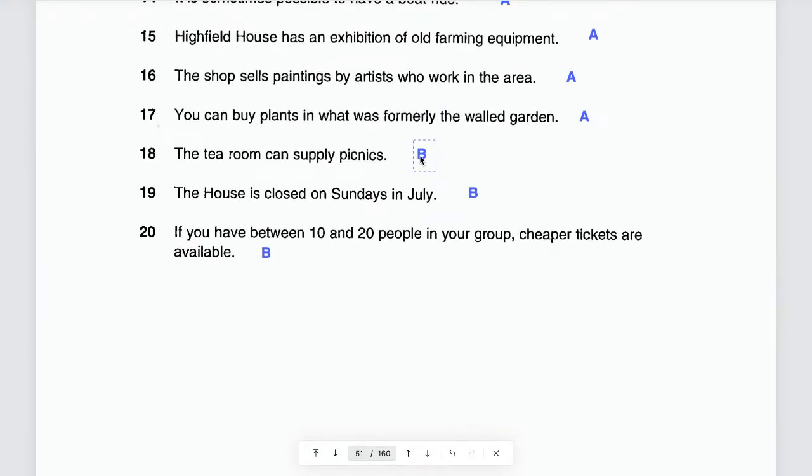Okay, 20. If you have between 10 and 20 people in your group, then cheaper tickets are available. Do you understand everything? Yes or no? Yeah? Okay. And here the answer is B. That means it's wrong.